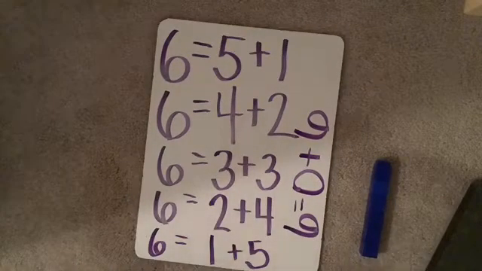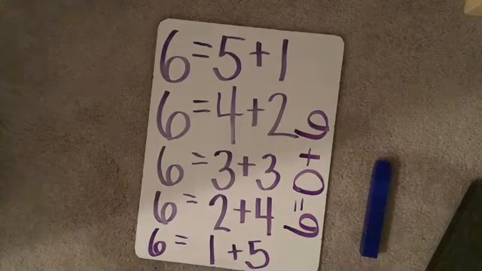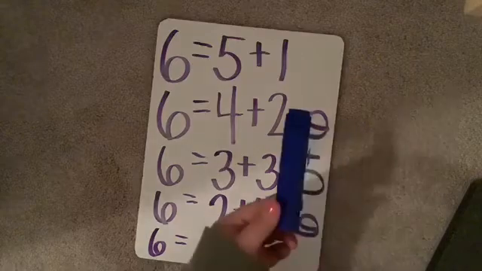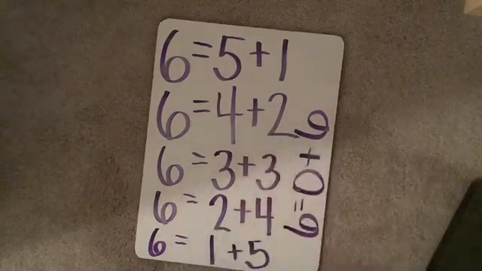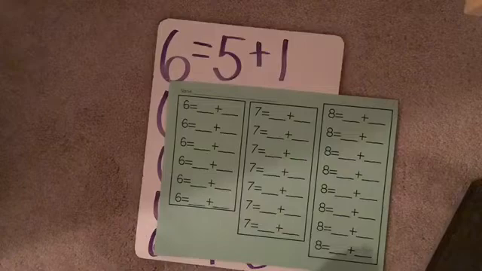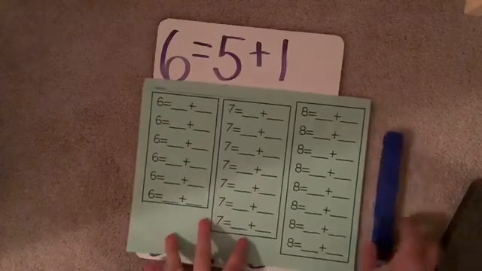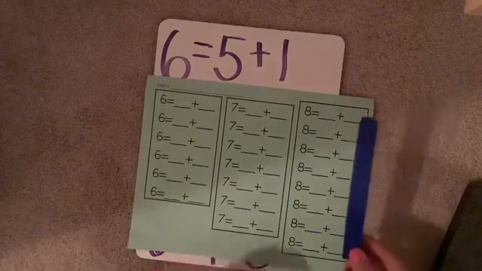Your job is going to be to do that same thing using a 6 stick, a 7 stick, and an 8 stick. Okay, so for our math job today, we will do our problem set, but on Seesaw, your activity will be to do this and fill in all of these blanks here using a cube stick.